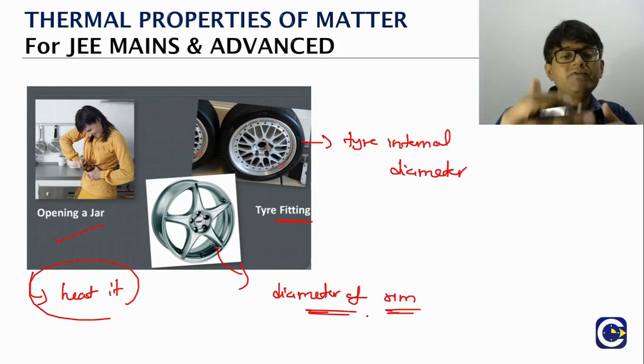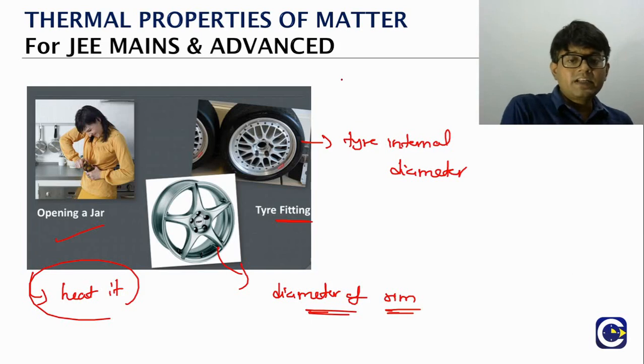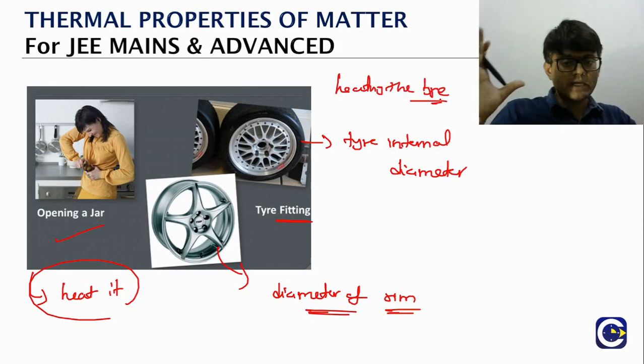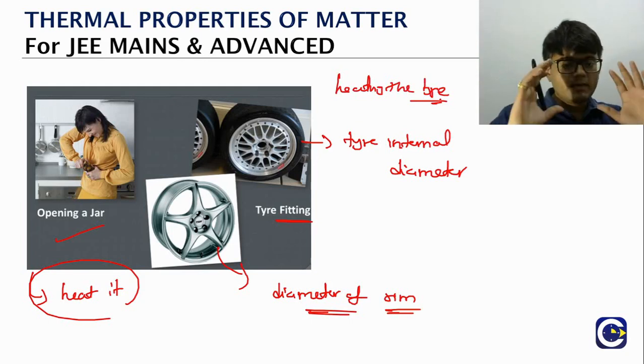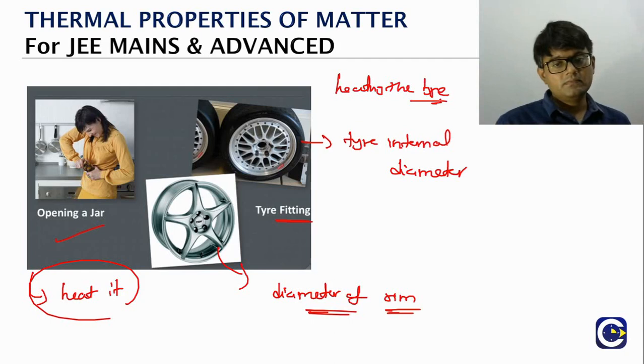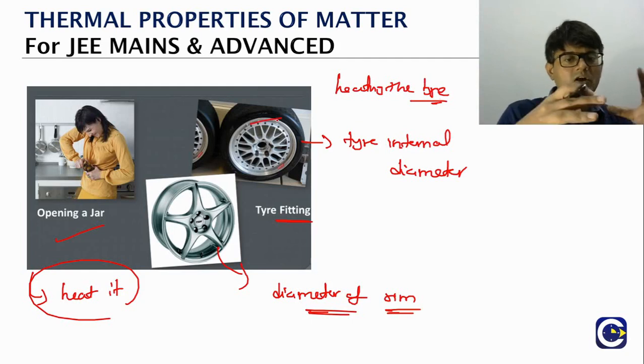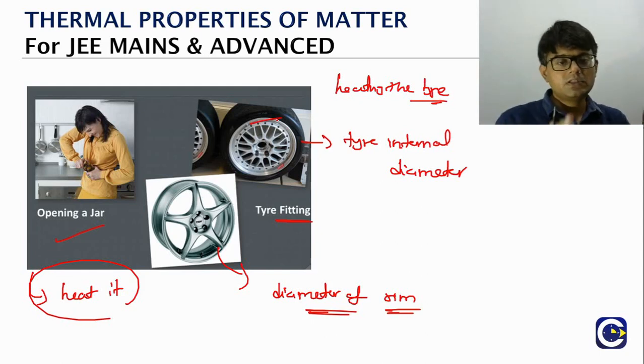Then how would we fit the tire onto the rim? After heating, the tire will expand. Its dimensions become larger and it will be able to fit easily onto the rim. Once it comes back to room temperature, it will fit well onto the rim from all different directions. So this is how we see some very common applications of thermal expansion.